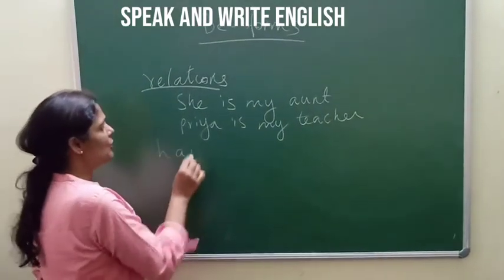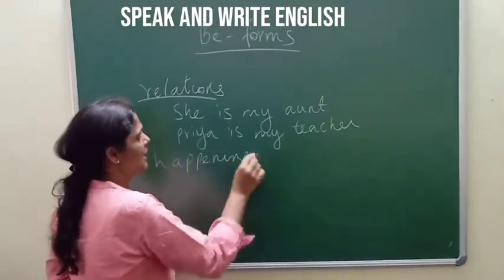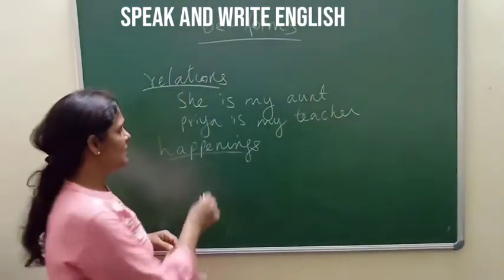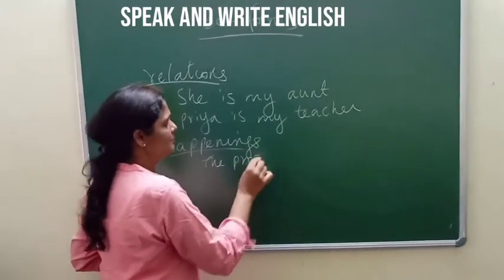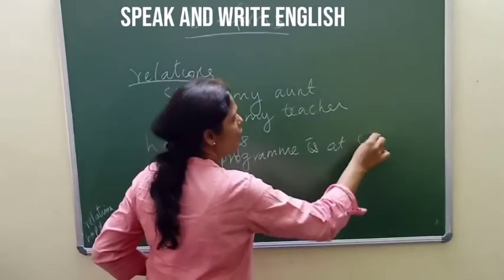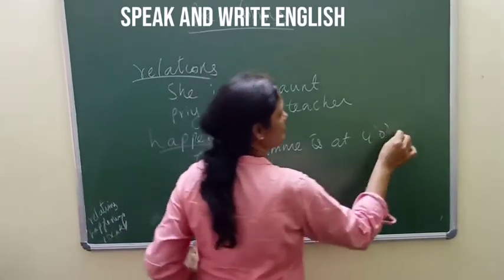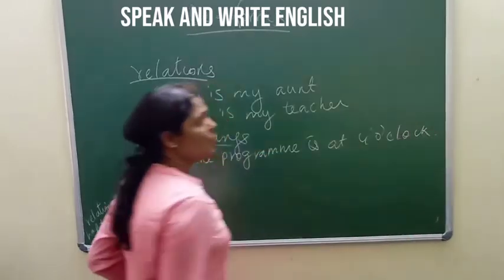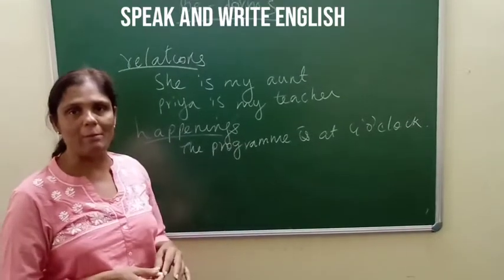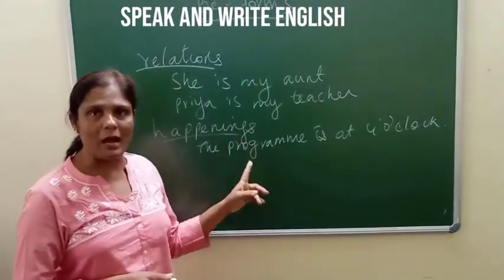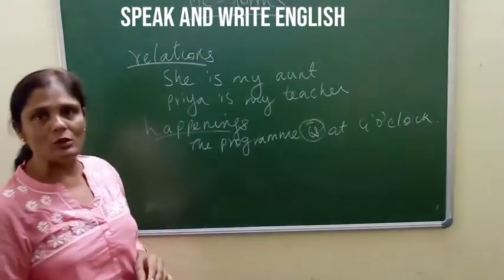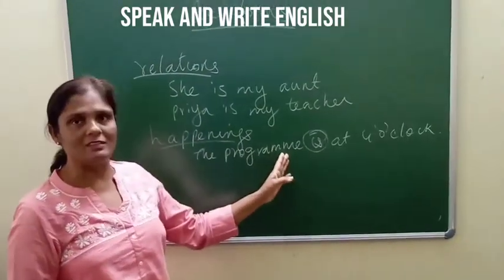Then whenever we are going to talk about any happenings, any events that are going to take place. For example, I say, the program is at 4 o'clock. So it's an event which is going to happen. So whenever you are going to talk about a happening, that time we make use of the be form, whether it is singular or plural depending upon your subject.